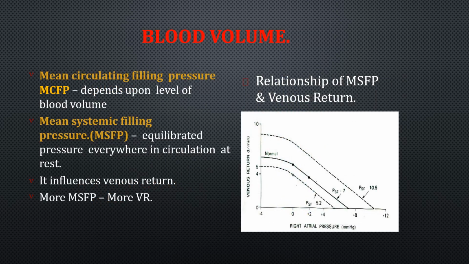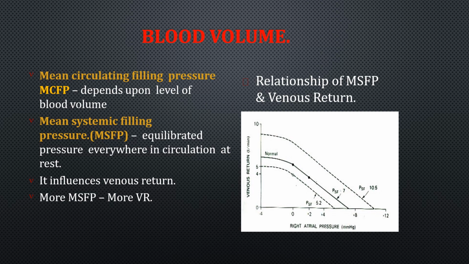And next is blood volume. The blood volume is determined by the mean circulating filling pressure, that is MCFP, which depends upon the level of blood volume, and the mean systemic filling pressure, MSFP, which is the equilibrated pressure everywhere in the circulation at rest. Okay, so the mean systemic filling pressure is the equilibrated pressure everywhere in circulation at rest. This influences venous return. More systemic filling pressure means more venous return.